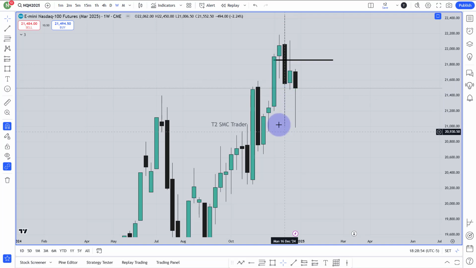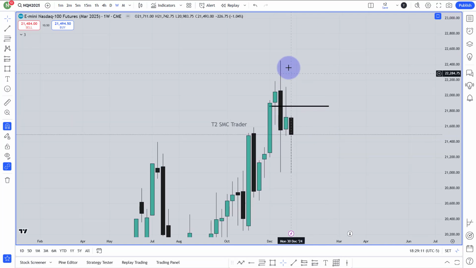It tried one time to break this weekly bullish fair value gap, failed. Then the market went a little higher. This is the candle by the last week. The market tried one more time, failed to break this weekly bullish fair value gap, closed over there. So until this weekly bullish fair value gap is holding this price, I will keep thinking about that all-time high.